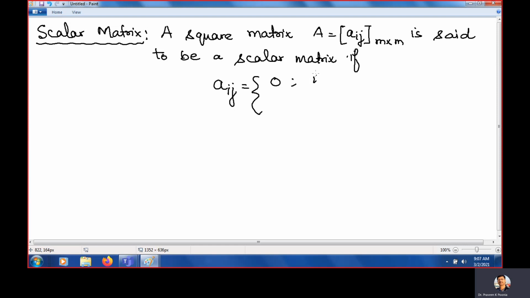One is 0 when i is not equal to j, same like diagonal, but the entries where i is equal to j should be equal to k.